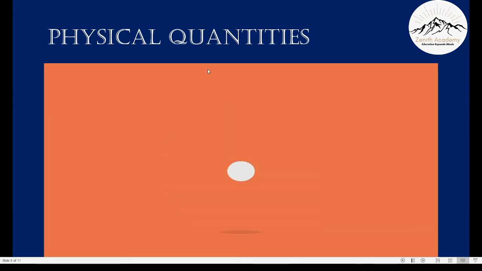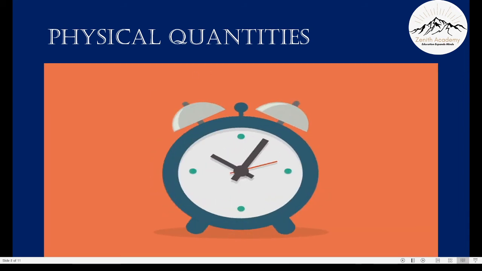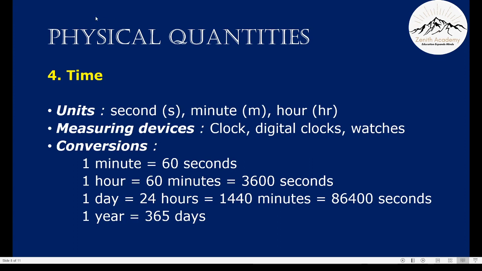Guess the next quantity. We have learnt a little bit about this. As you can see, it's time. The units of time are second, abbreviated as S, minute, abbreviated as M, and hour, abbreviated as HR.